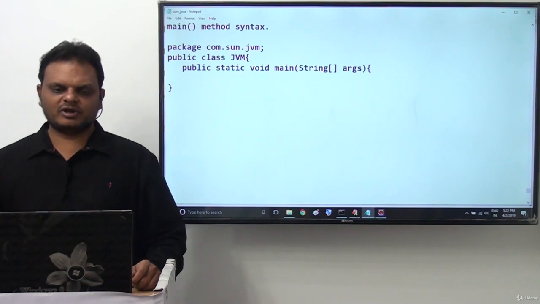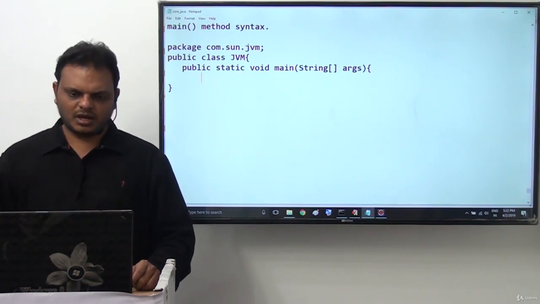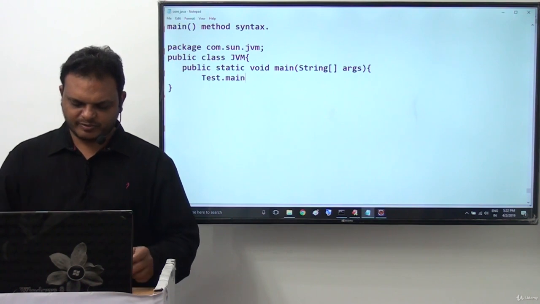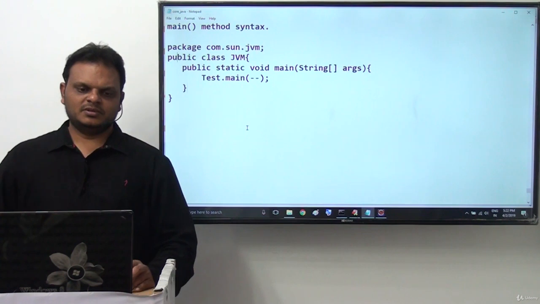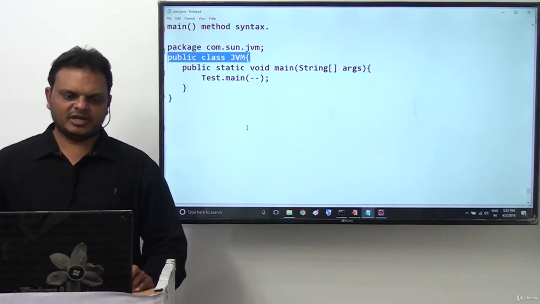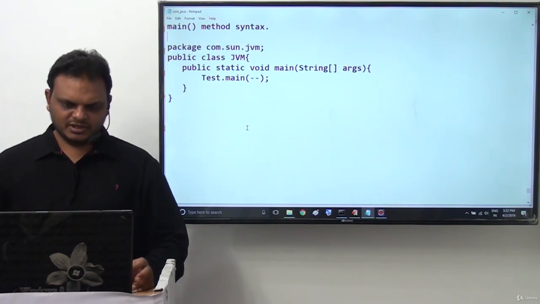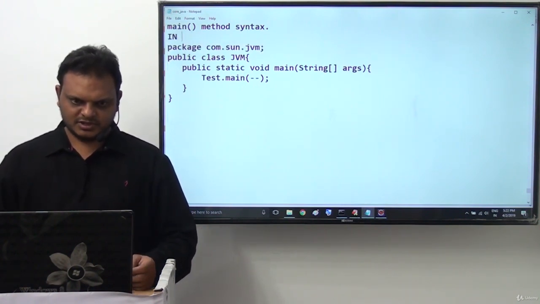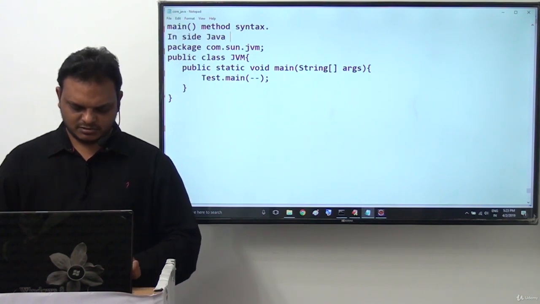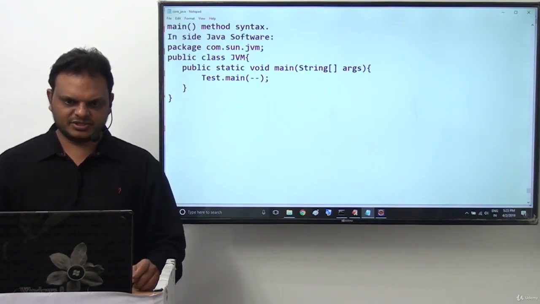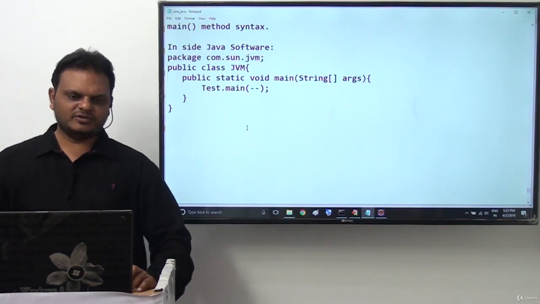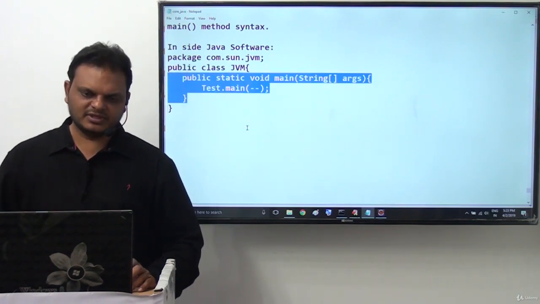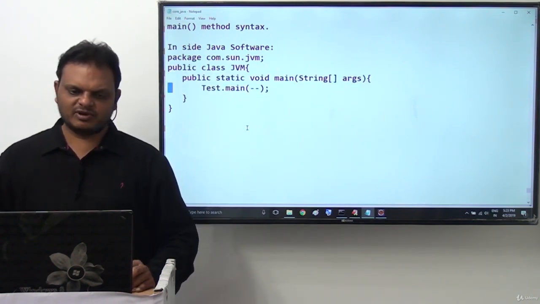Now inside this, we call Test.main, which exists elsewhere. Like this we have public class JVM, the main method, and Test.main. This is available in the package com.sun.jvm inside the Java software. Inside the Java software there is a package com.sun.jvm, and inside it the JVM class is available where the main method is available. That is the JVM program. Now the Test class is our program.